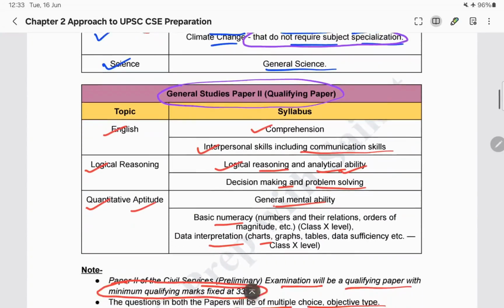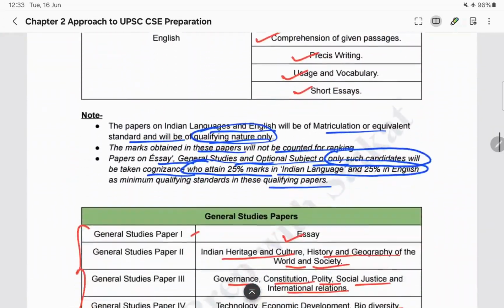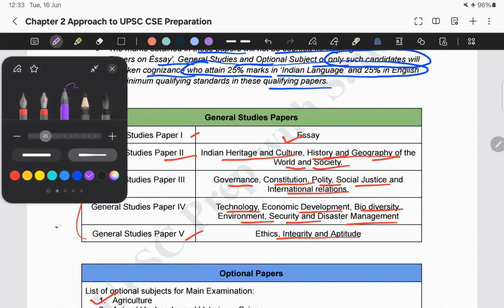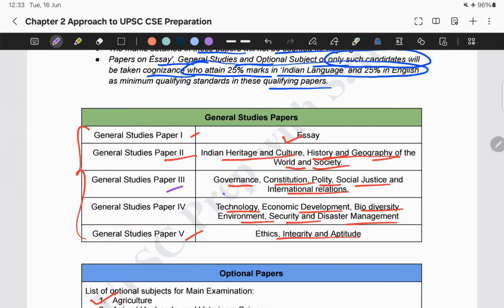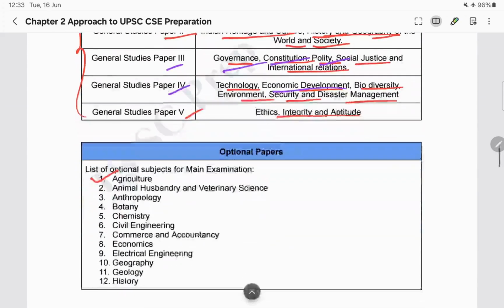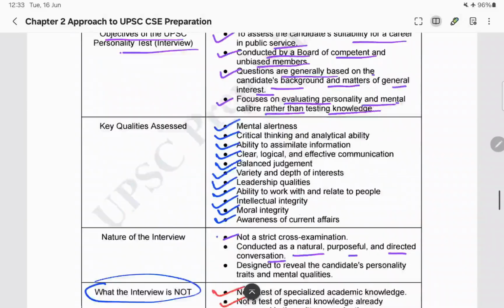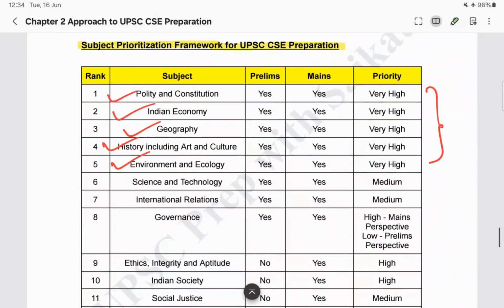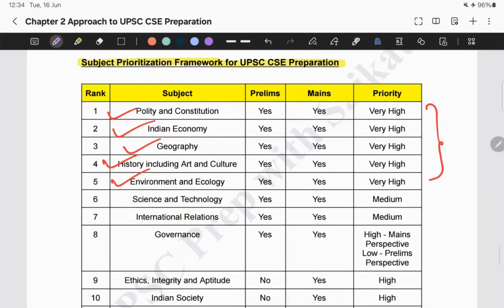Now, if I go to our mains syllabus, in General Studies Paper 1 we have history and geography. In General Studies Paper 2, we have governance, constitution, polity. In Paper 3, we have economic development. So that's why those five subjects are of utmost importance. Whenever you start your preparation, you need to start with these subjects because these are very high priority subjects.